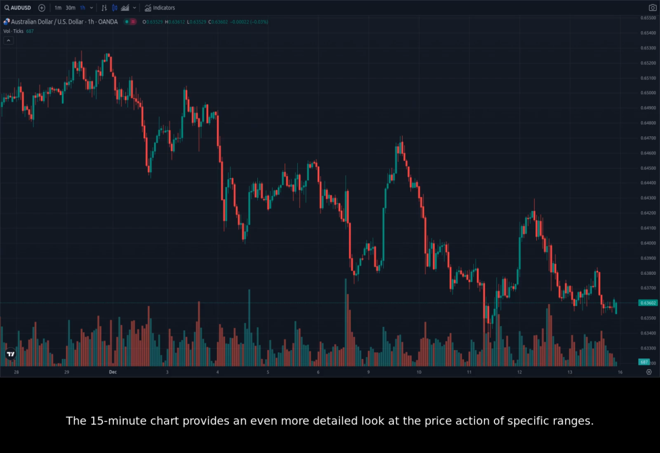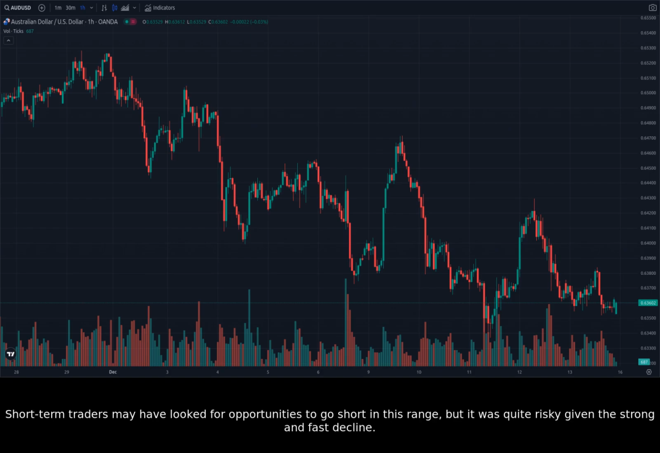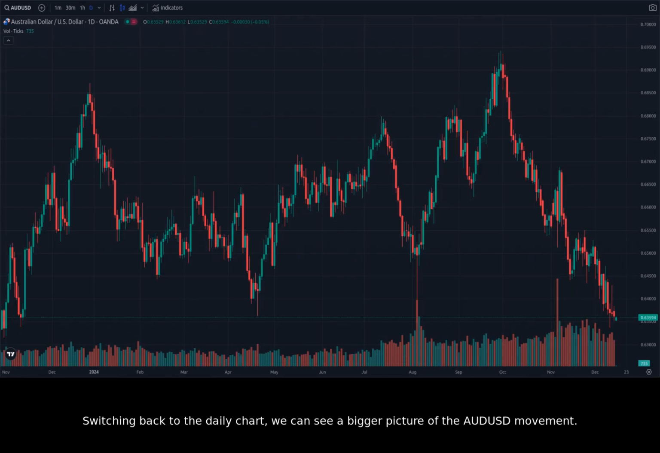The 15-minute chart provides an even more detailed look at the price action of specific ranges. Short-term traders may have looked for opportunities to go short in this range, but it was quite risky given the strong and fast decline. Switching back to the daily chart, we can see a bigger picture of the AUDUSD movement.